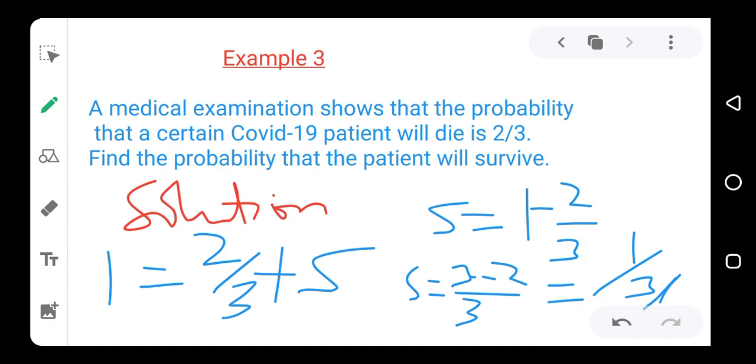So in this lesson, we've learned the probability of a certain event, that is an event that is sure, and the probability of an impossible event, that is an event that can never happen. And we've also learned how to combine the probability in a sample space, how to determine the probability of an event in a sample space when we know the probability of one of them. So this is what we have in this lesson, and I believe that everything is very clear. Thank you.